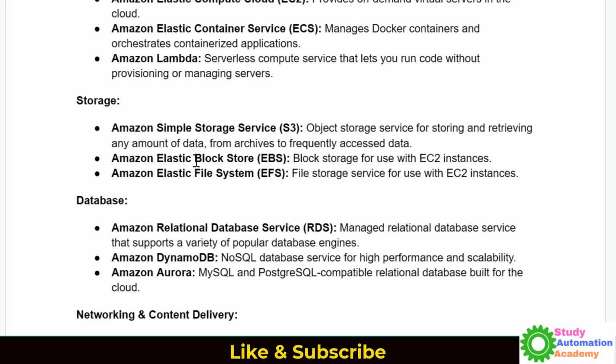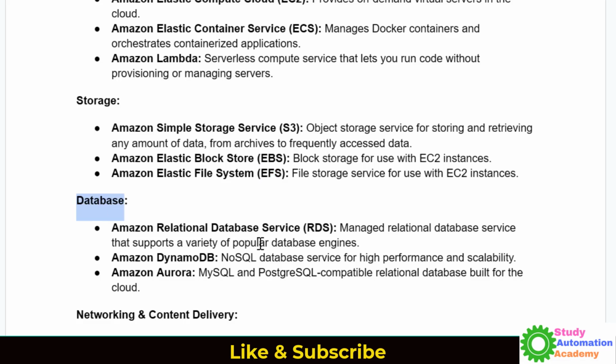Then we have Elastic Block Storage. EBS is block storage used for EC2 instances. Once you run EC2, whatever data is generated from EC2, you can store in EBS. Then we have the file system, and for the file system we use EFS.